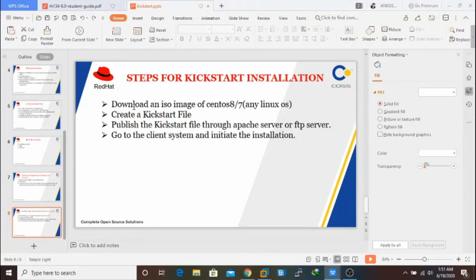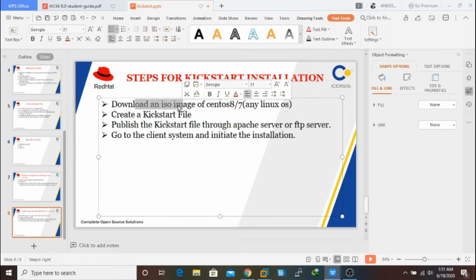First of all, you need to download it. It will be an ISO image. After getting the ISO image, you need to mount it on a particular directory. It should be extracted, not actually in ISO format. It should be mounted on some directory so those files are accessible. Then create a kickstart file. I'll show you the tool to create it, and some changes need to be made, I'll show you how to do it.